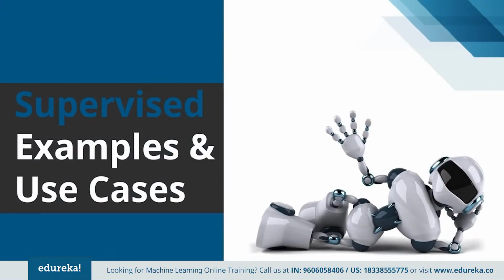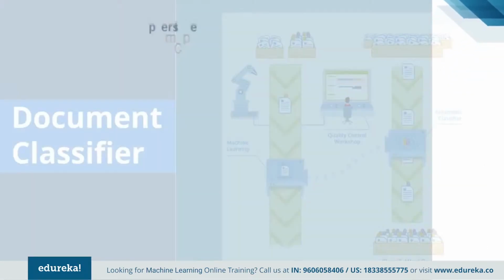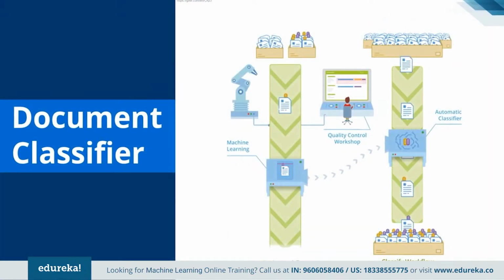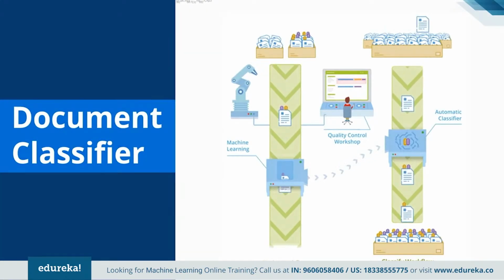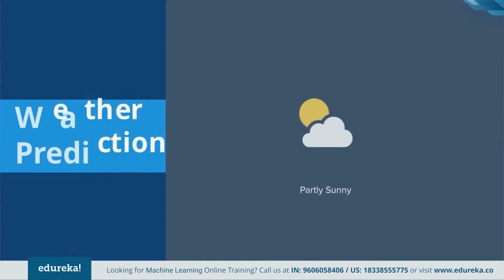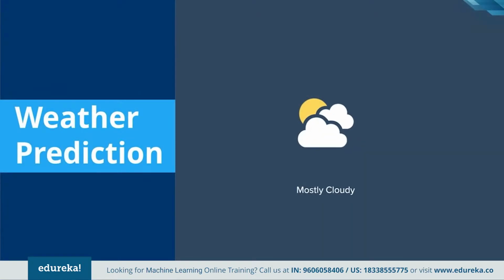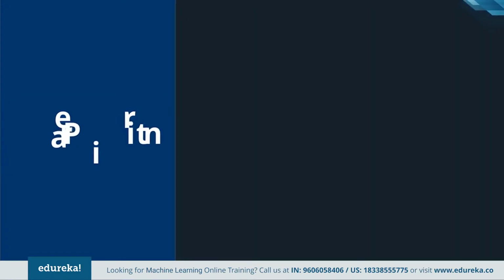Now let's see some of the popular use cases of supervised learning, starting with document classifier. The machine or the model is trained with a training dataset. Once trained, the machine can easily classify and sort the documents based on some criteria. Next is the weather app. Based on some prior knowledge, like when it is sunny the temperature is higher, or when it is cloudy the humidity is higher, and so on, the weather app is predicting the parameter for a given time.